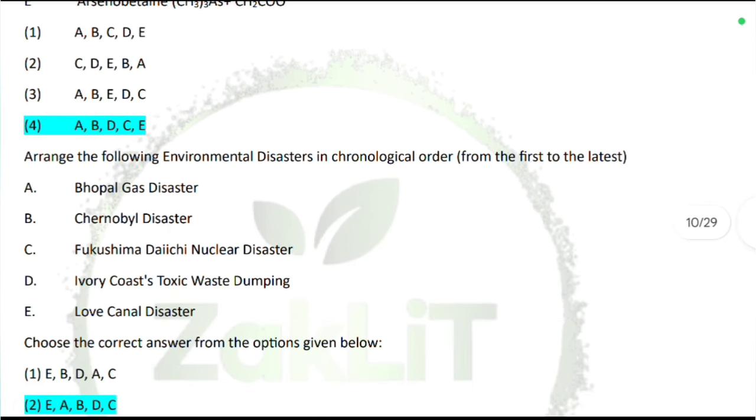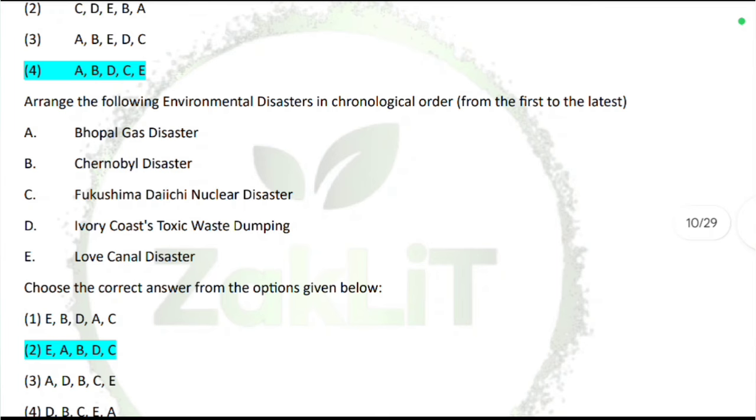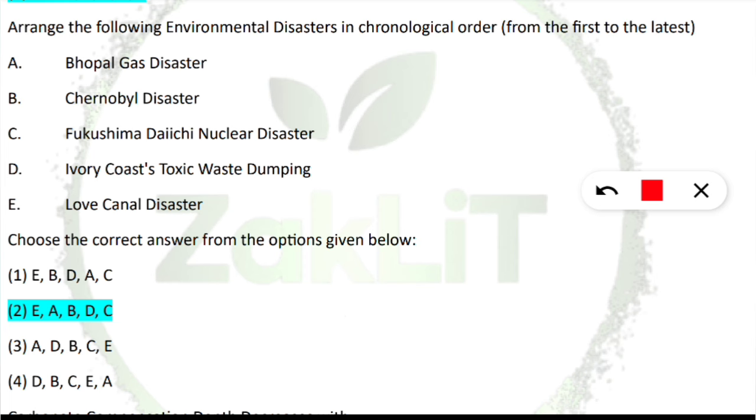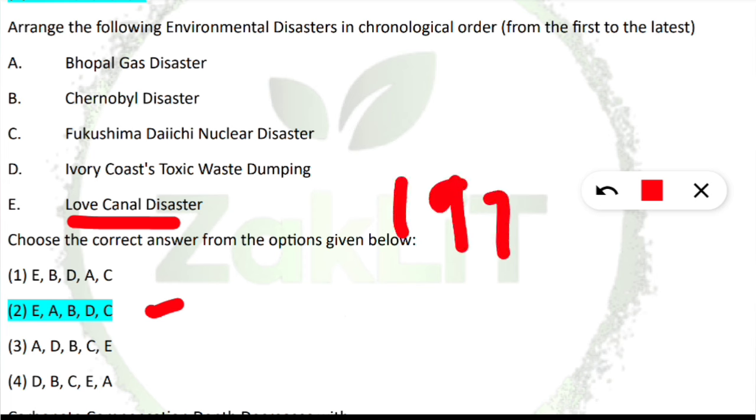Arrange the following environmental disasters in chronological order, from the first to the latest. So EABDC is the correct option given here, but you should also know the years. Love Canal disaster took place in 1978. You should note down these things.